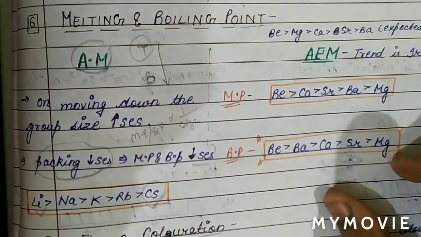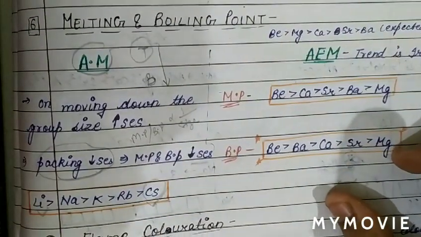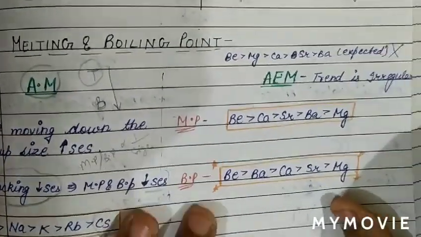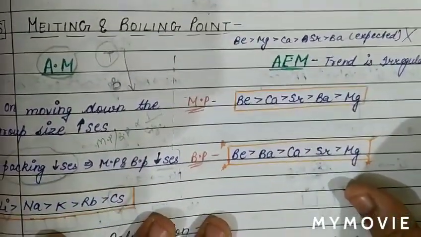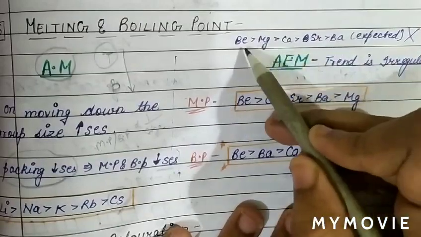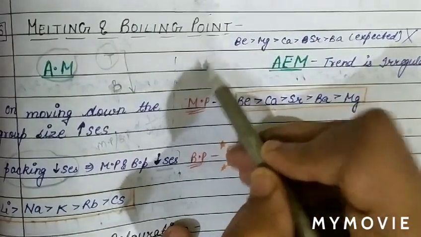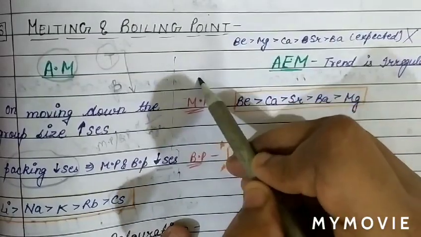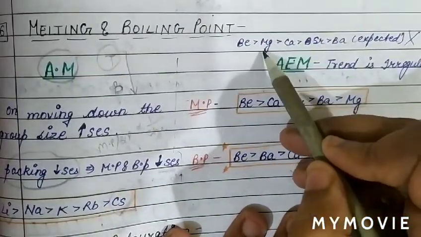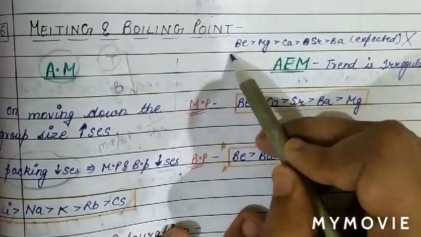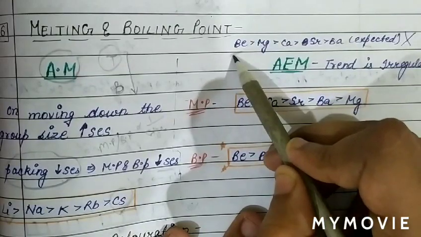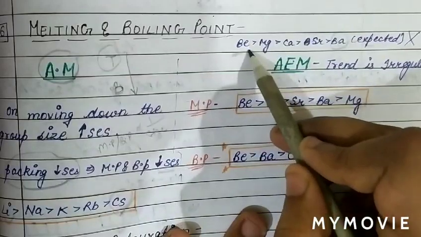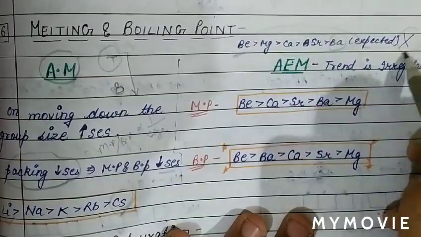Now in the similar way, for alkaline earth metal, basically we expect on the basis of alkali metal that from top to bottom size increases. Size increases means melting point and boiling point decrease. The order should be like that. As we expect the order, beryllium has the highest melting point and boiling point, while barium will have the lowest. So we expect this order, but this order is wrong.